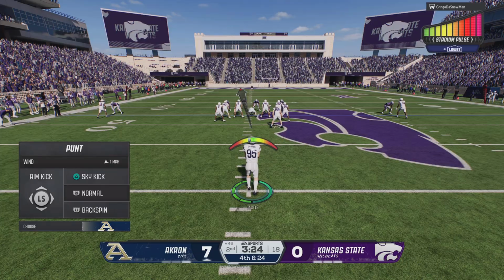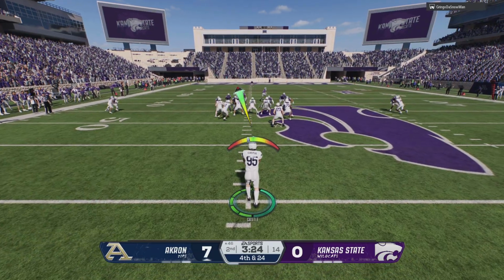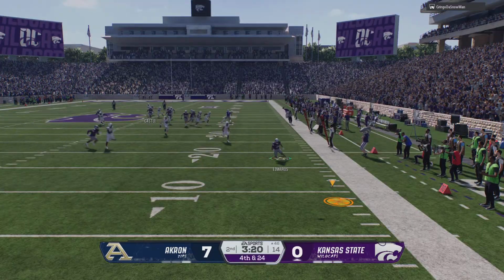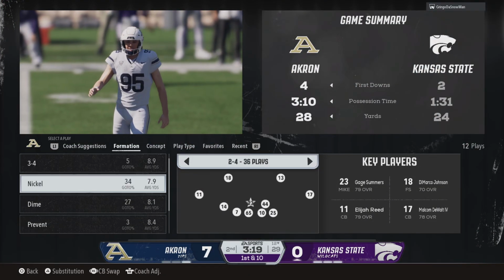And the Zips will send out the punt unit. He ought to be able to use this first punt to pin him deep. Not going to get a chance to field that one, and the punt will bounce out of bounds.